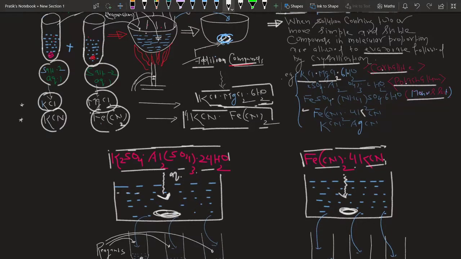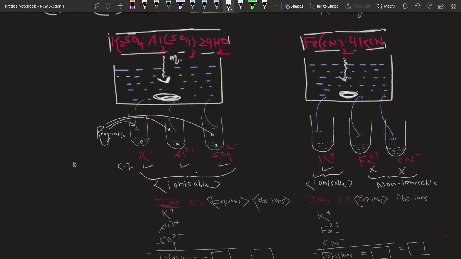I have taken two different salts. Let's say the very first salt which I have taken is potash alum. Now we all know the potash alum formula is K2SO4·Al2(SO4)3·24H2O. And another addition compound I have taken is formed by the combination of aqueous saturated solutions of Fe(CN)2 and potassium cyanide. Now these two salts have been prepared by the same method. Both are in the solid state and both are examples of addition or molecular compounds.